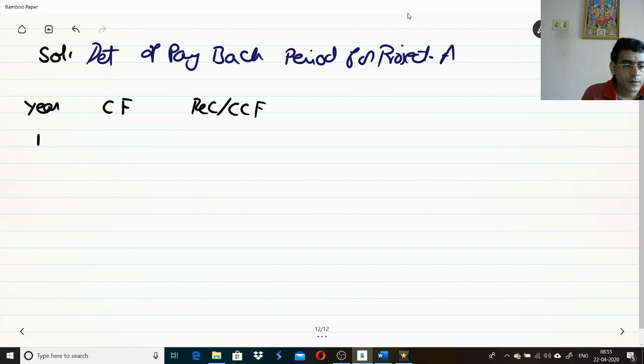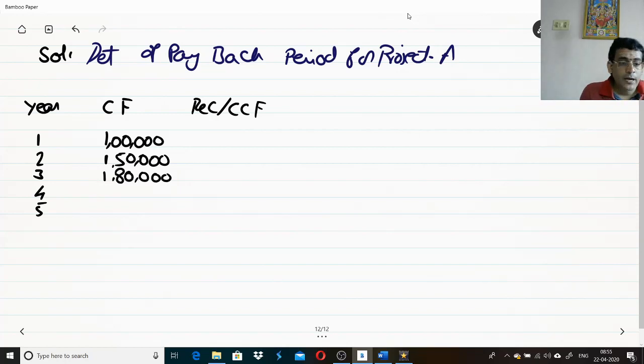Year 1, year 2, year 3, year 4, year 5. What is the cash inflow? Project A is going to give you 1 lakh, 1,50,000, 1,80,000, 2 lakhs, and for the fifth year 1,70,000.